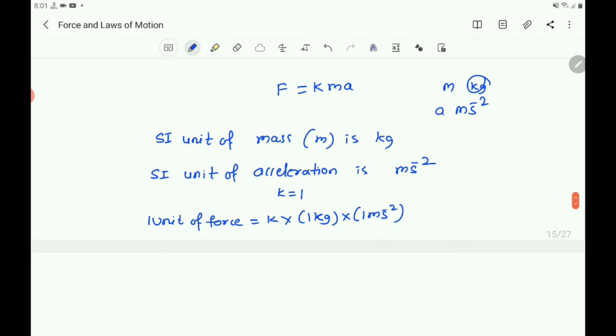So here, you know what is 1 unit of force?